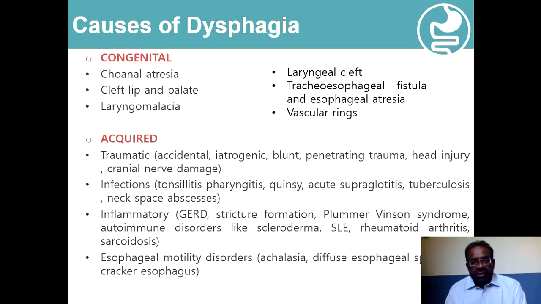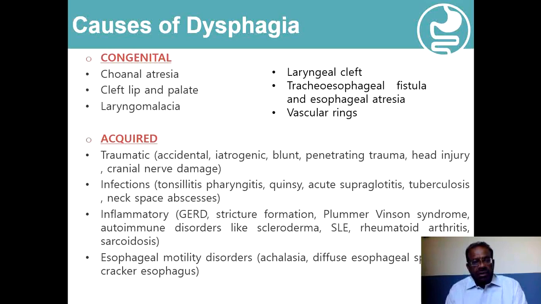This triad of severe iron deficiency anemia with koilonychia and dysphagia due to the formation of web is known as Plummer-Vinson syndrome. Commonly it is found in females because of their repeated and regular blood loss through menstruation. They are always subjected to low levels of iron and iron deficiency anemia. Similarly, autoimmune disorders like progressive systemic sclerosis, systemic lupus erythematosus, rheumatoid arthritis, and sarcoidosis may also be associated with dysphagia.